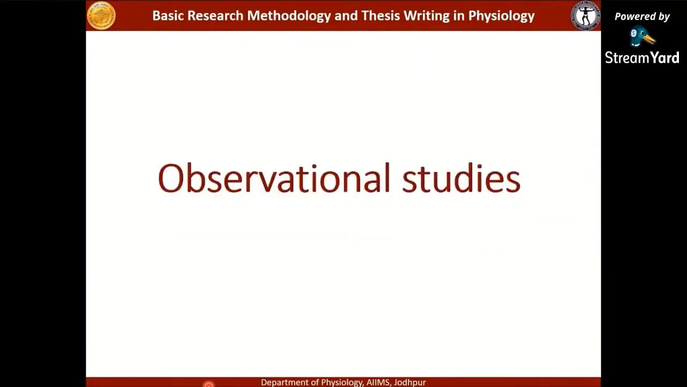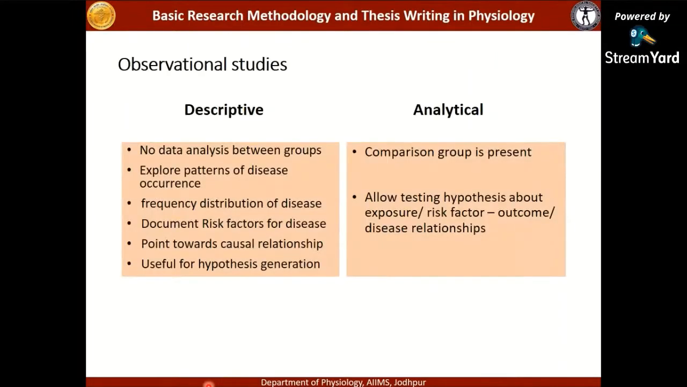So now let's start with the observational studies. Observational studies, as I've stated, can be descriptive or analytical. Descriptive studies simply tend to describe what has happened. There is no comparison because there are no comparison groups available. So these studies tend to explore the patterns of disease occurrence. They tend to state the frequency distribution of the disease, and they document risk factors for the disease.